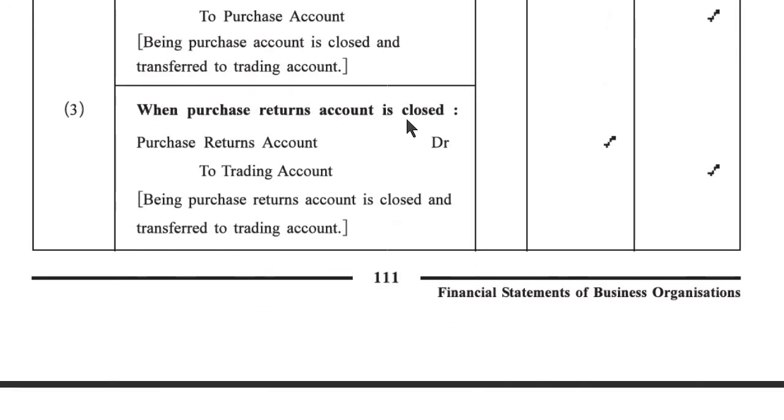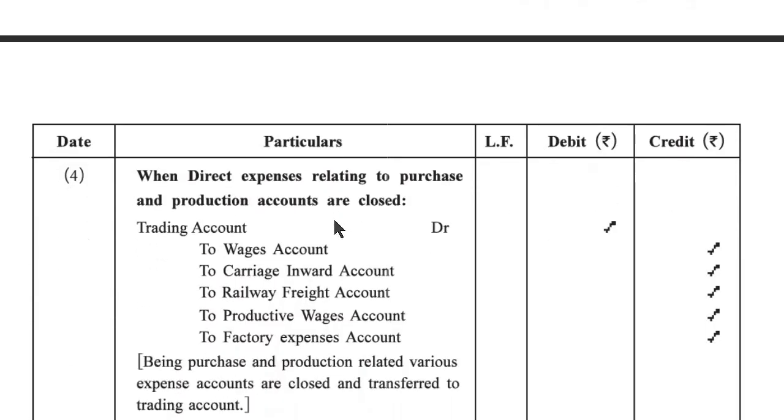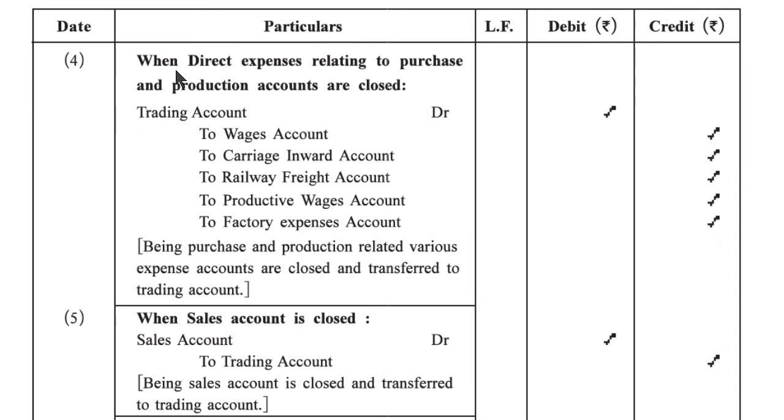When the purchase account is closed: trading account debit to purchase account, being purchase account closed and transferred to trading account. When the purchase return account is closed: purchase return account debit to trading account, being purchase return account closed and transferred to trading account. Fourth, when direct expense accounts relating to purchase and production are closed: trading account debit to wages account, to carriage inward account, to railway freight account, to productive wages account, to factory expense account, being purchase and production related various expense accounts closed and transferred to trading account.